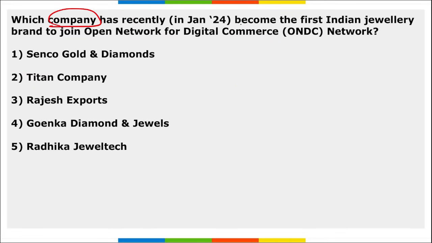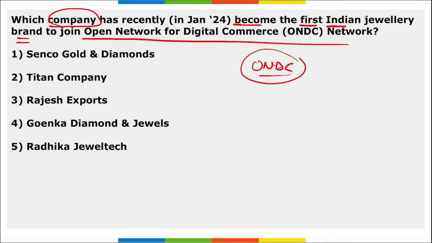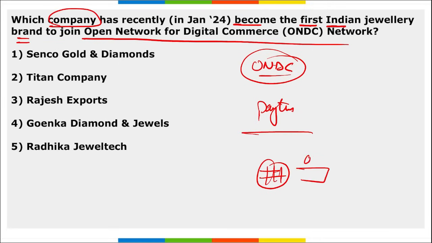Next, which company has recently become the first Indian jewelry brand to join ONDC? If you use Paytm, you must have seen where you scan your code, just right next to it there is an option for ONDC. On this ONDC platform, you can buy and sell multiple products, like various e-commerce platforms.